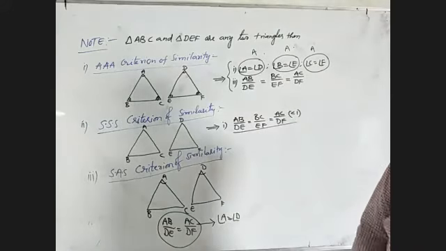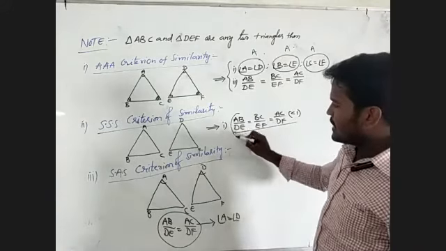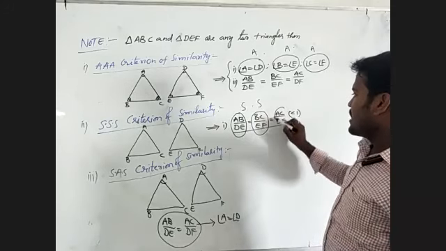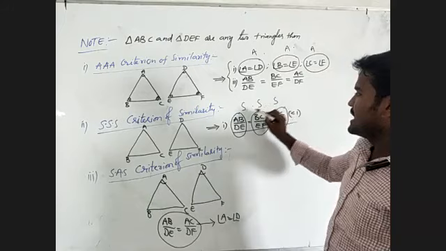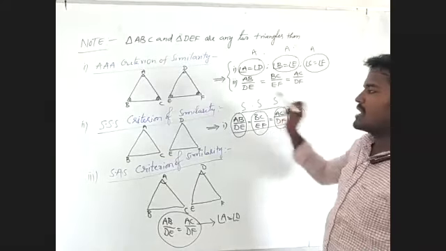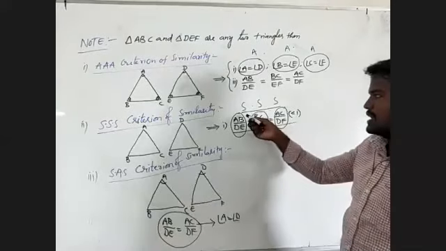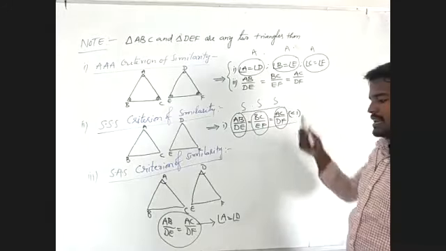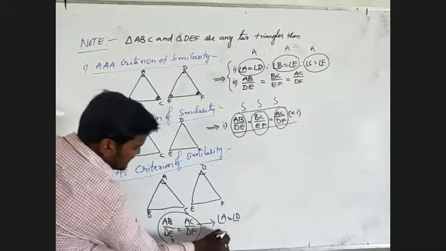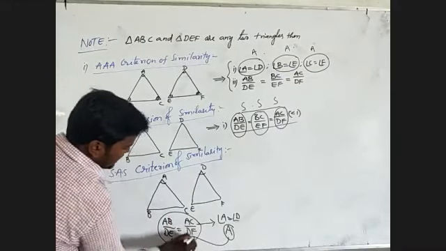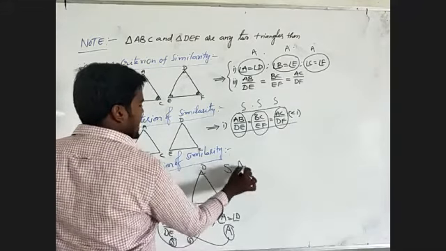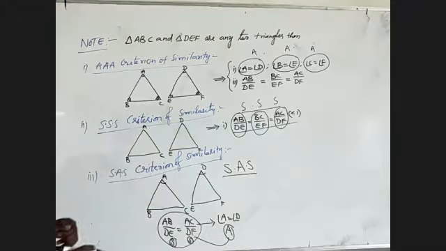After that, AB and DE are sides, BC and EF are sides, and AC and DF are also sides. This theorem uses the side, side, side similarity criterion. Here, this is a side, this is an angle, and this is also a side. This theorem is known as the side angle side similarity criterion.